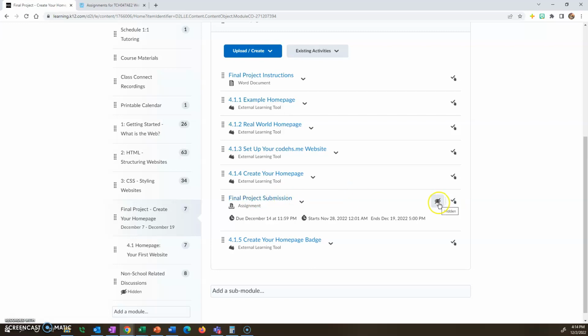I don't have it available yet. You'll see it on Monday. It'll open up on Monday. But just make sure that you're clicking on that and you're submitting the link there. Now, you can go through all of the other steps in all of the other assignments. That's perfectly fine. Setting up your home page shouldn't be too hard.